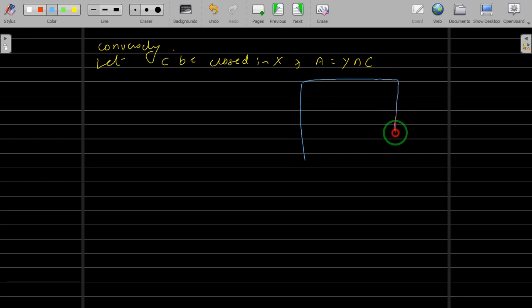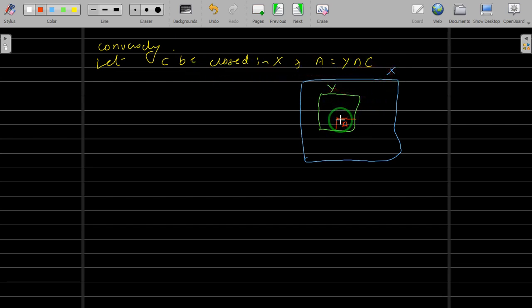From the diagram, almost half of the proof will be over. Understanding. Let us take this to be X. Let us take this to be Y, and let's take something red color. Now we have taken C, which is closed in X, and we are writing A as Y intersection C. For simplicity, let us take our A to be here, and A is Y intersection C, and C is a subset of X here.